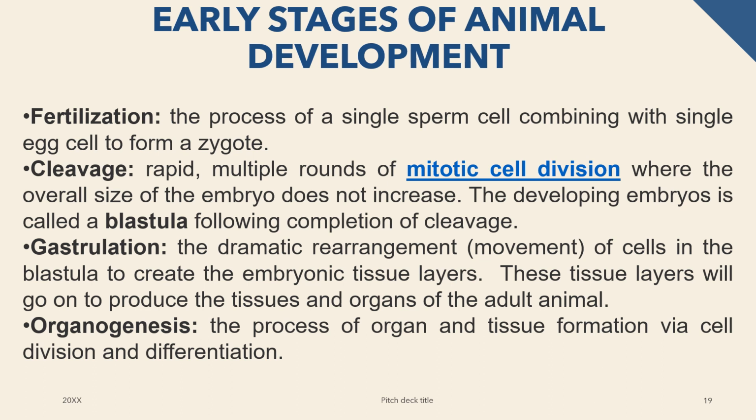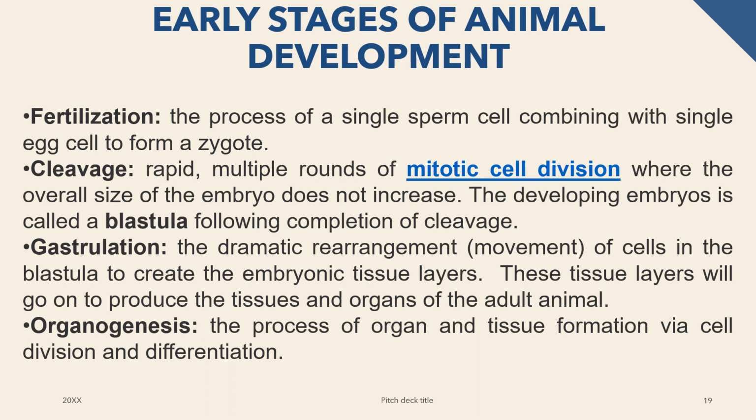The first one is what you call the fertilization, which means there is a union of the sperm and the egg. If this forms into a single cell, that's what we call the zygote. Okay, the mitotic cell division still continues from a single cell into a multicellular organism. So this is what we call the cleavage, the rapid development. But if the development of the cell is over 100 cells, that is what we call the blastula, which is the completion of the cleavage.